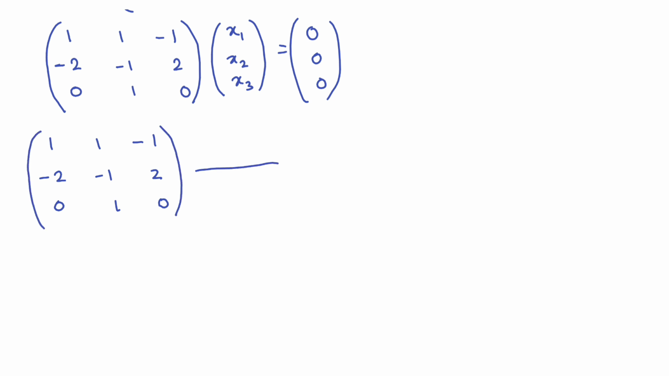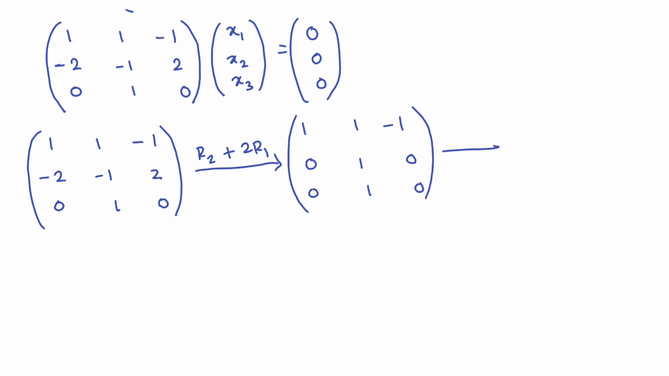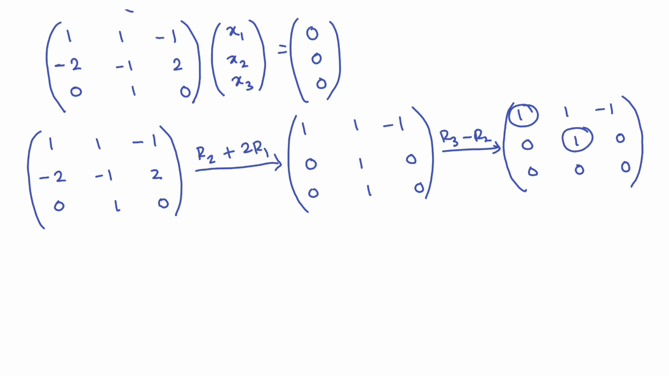Now the operation is R2 plus 2 R1. So this will be [1 1 -1; 0 1 0; 0 1 0]. Same, then R3 minus R2. So this will be [1 1 -1; 0 1 0; 0 0 0]. Obviously this is in row echelon form, and the 1 and 1 are the pivot elements.